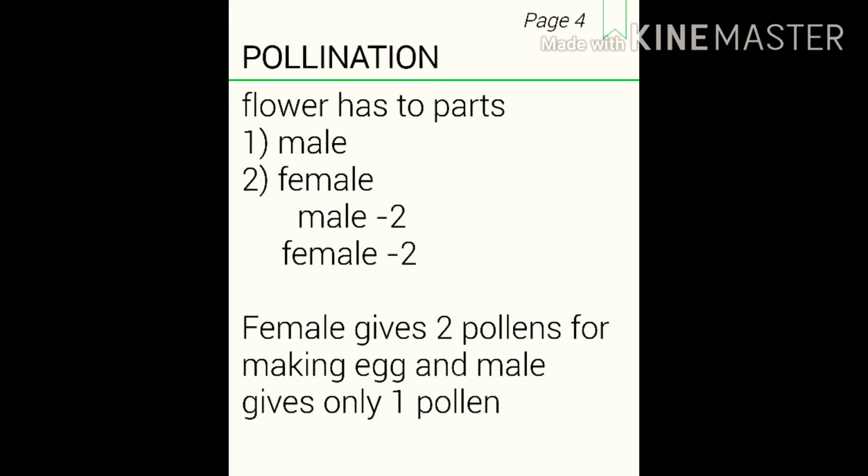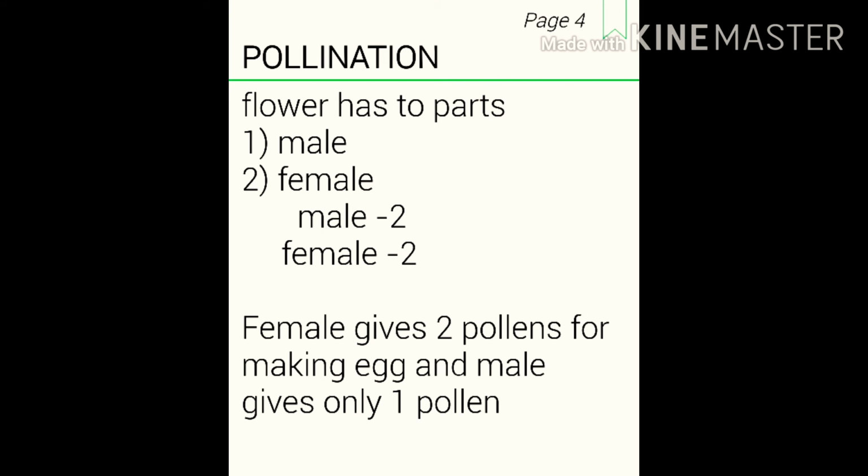Now the female gives both the pollens for making the egg, and the male reproductive organ only gives one pollen for the making of the egg. But now where does the male reproductive organ use the other pollen? The male reproductive organ uses that one pollen in the process of pollination.